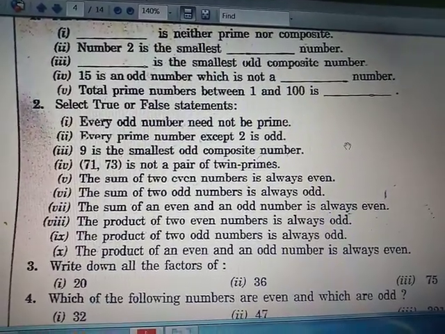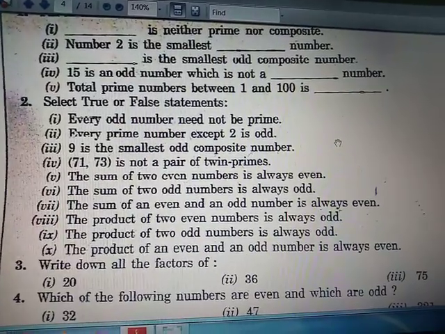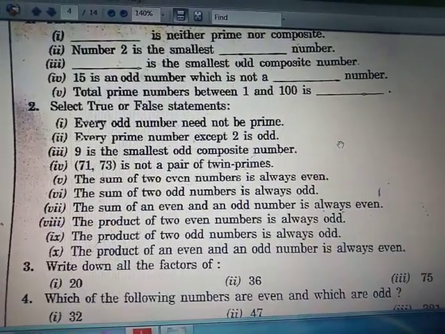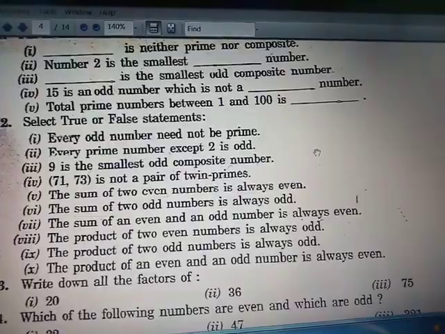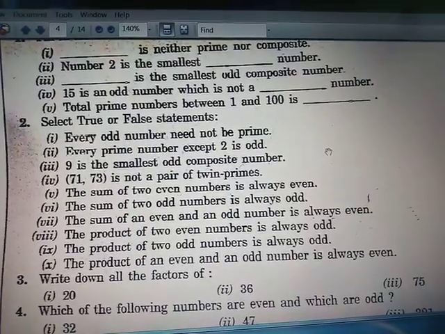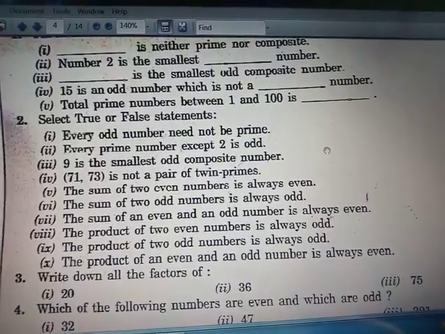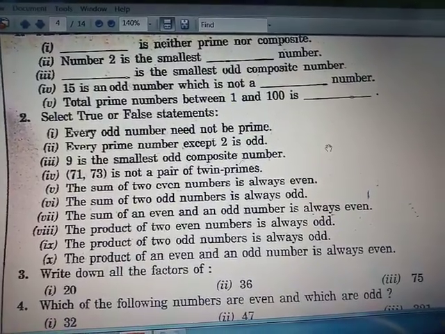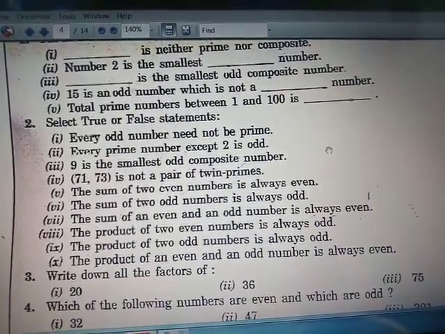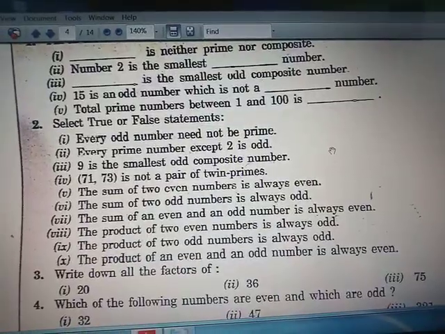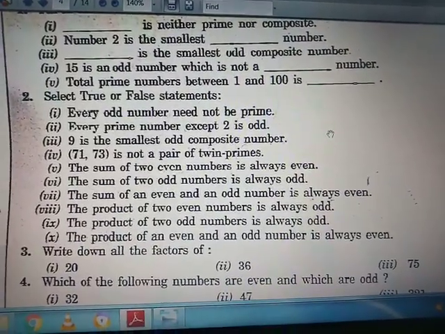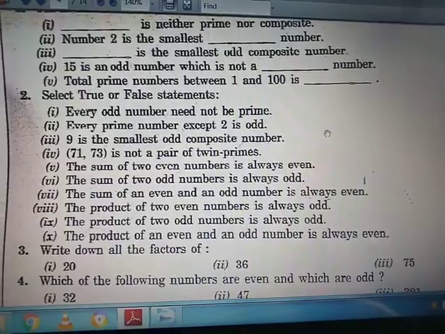Now the sixth part: the sum of two odd numbers is always odd. This is wrong because, taking an example, 5 plus 3: 5 is odd, 3 is also odd, and if we add these two we get 8, which is an even number. So the sixth part is false.